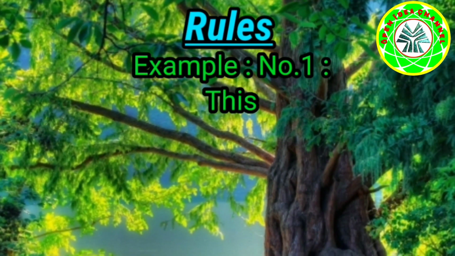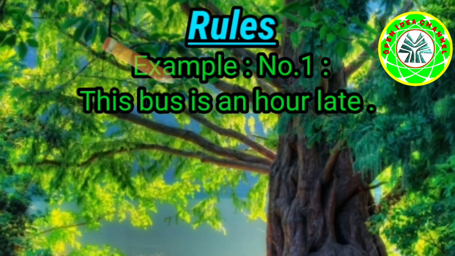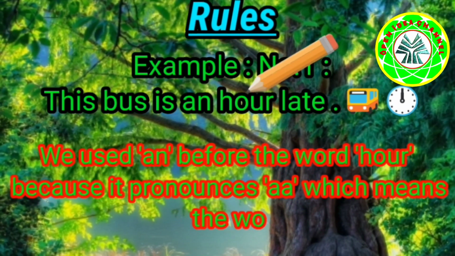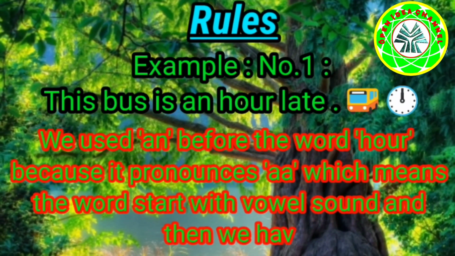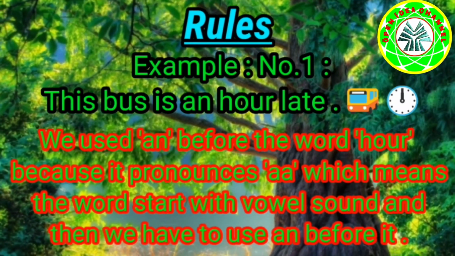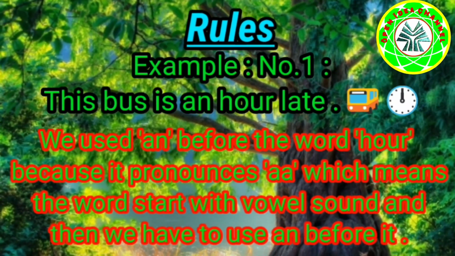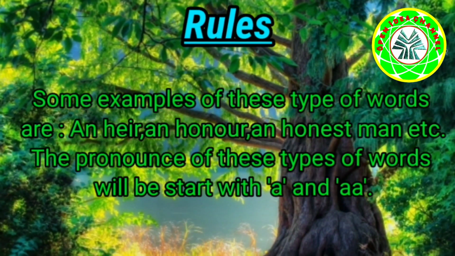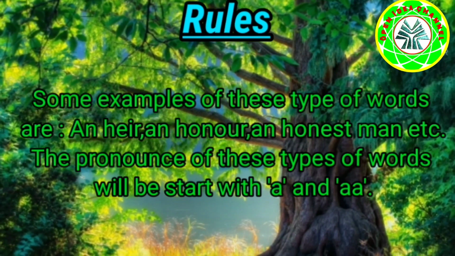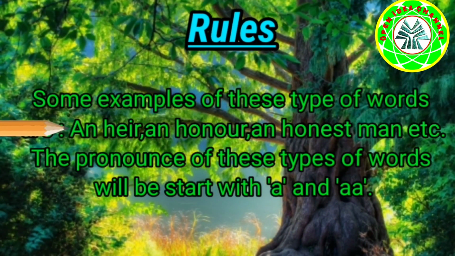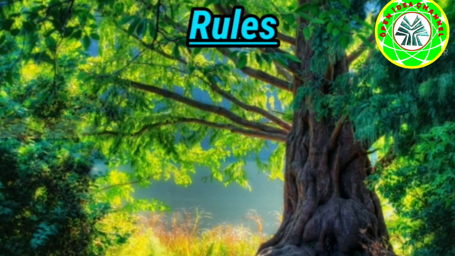Example number 1. This bus is an hour late. We used an before the word hour because it is pronounced 'our', which means the word starts with a vowel sound, and then we have to use an before it. Some examples of these types of words are an heir, an honor, an honest man, etc. The pronunciations of these types of words start with a vowel sound.